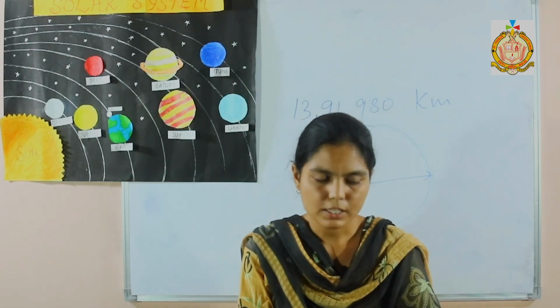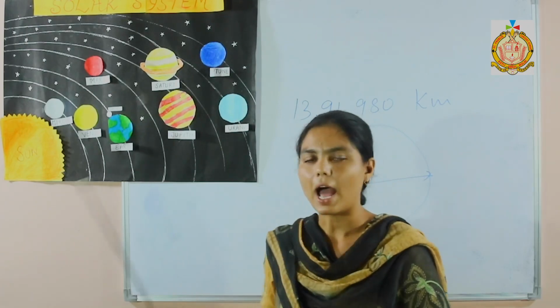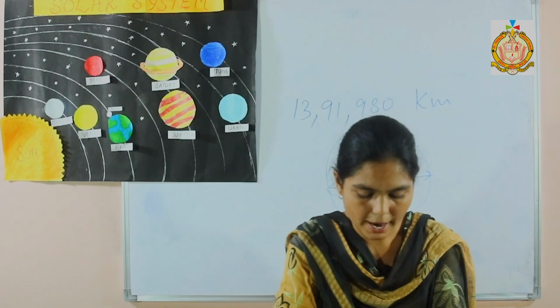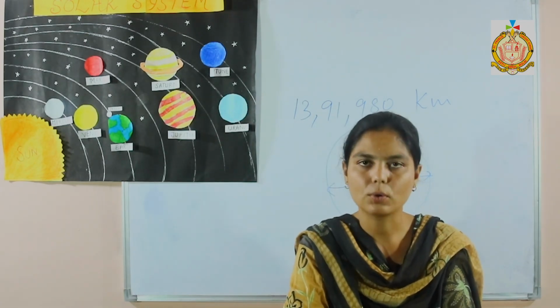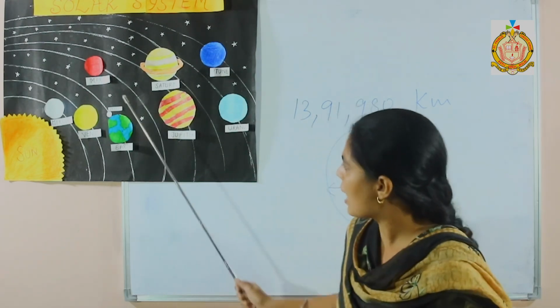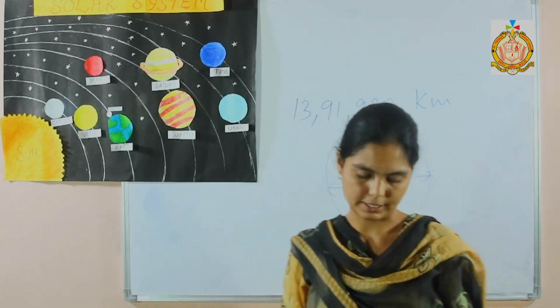So the next one is, a solar system consists of sun, these planets, moon and other satellites. Like first one is asteroids. Asteroids are small planetary bodies that revolve around the sun and are found in between the orbits of Mars and Jupiter.